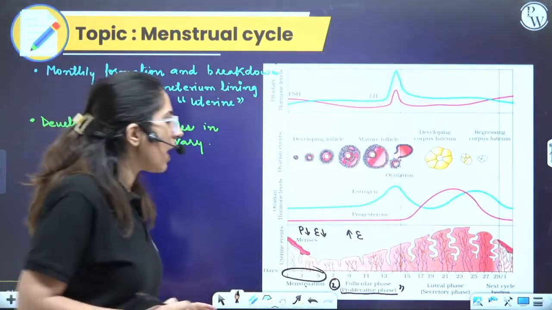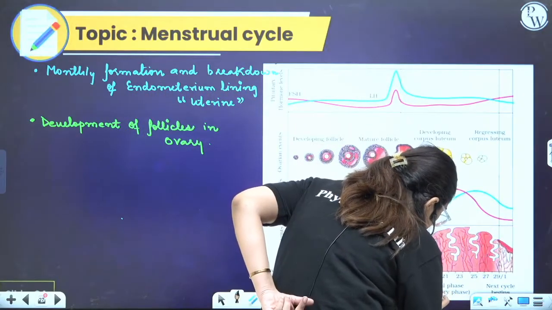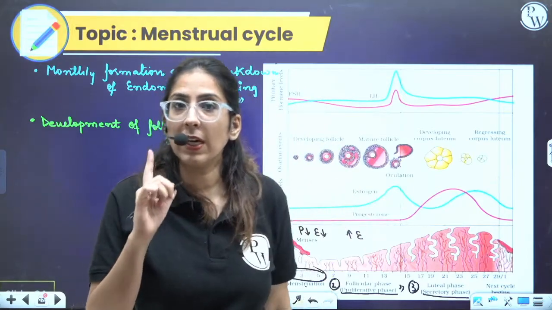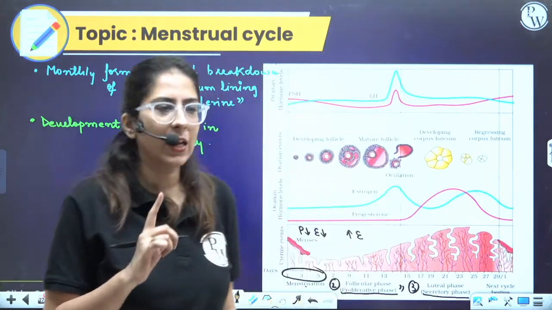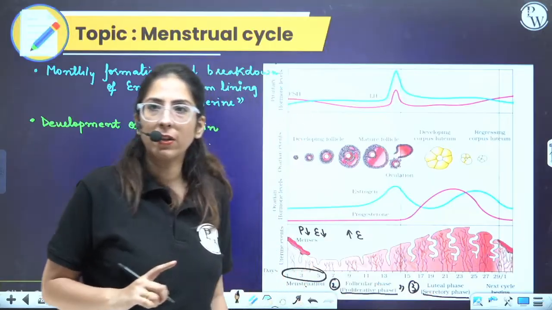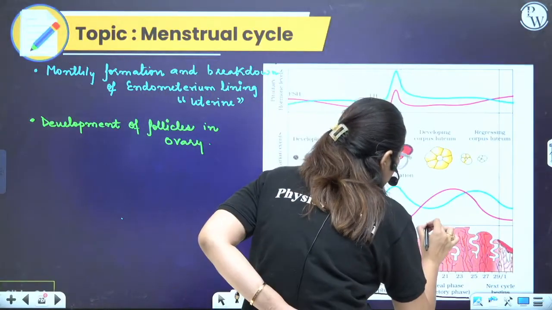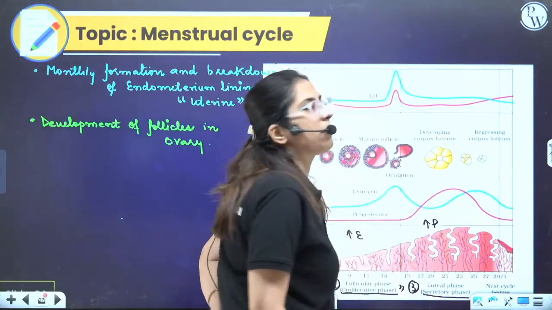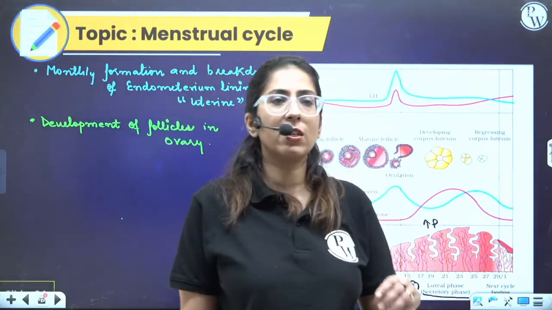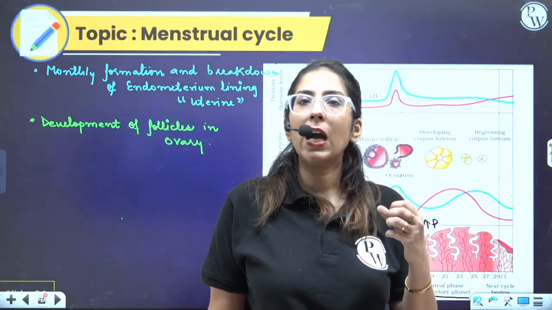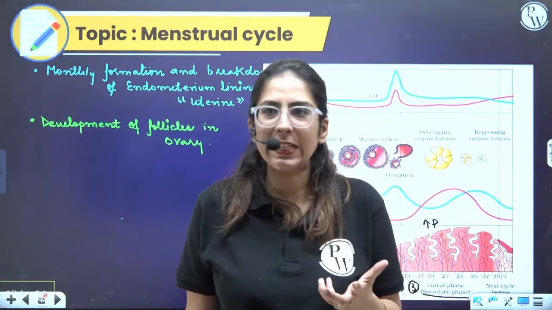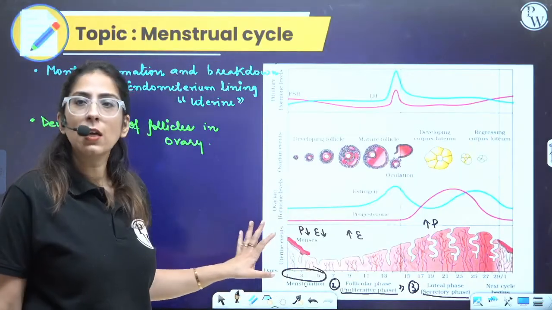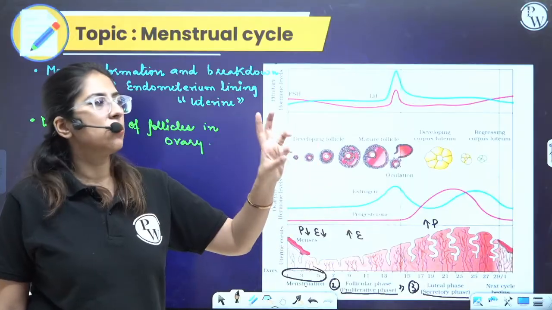Clear? Now the third one is termed the secretory phase, with respect to the uterus. Here, because of the increase in progesterone, the secretory nature of the endometrium starts occurring. That means they are now more glandular. They will be secreting some things which are important for the baby's development. Done. This is with respect to the uterus.